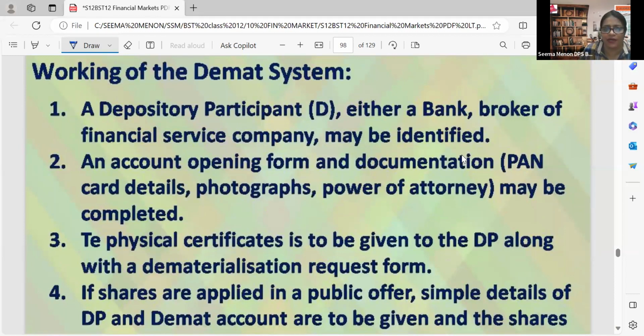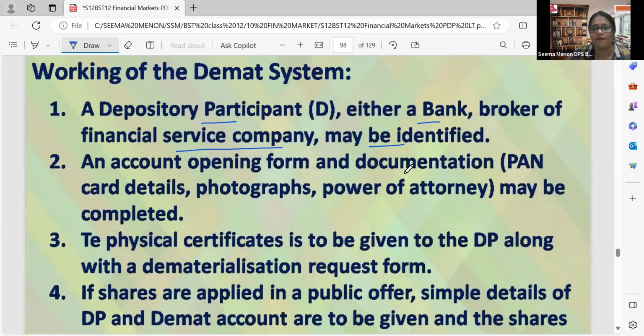A depository participant, either a bank or a broker of a financial service company, may be identified. We have to just get a bank. That bank will be dealing with our shares. That bank itself is the depository participant. Depository participant means ultimately it's a bank only. First, we have to find out who will be our depository participant. For example, Kotak Bank, ICICI Bank, etc.